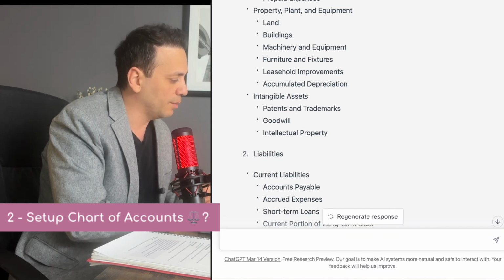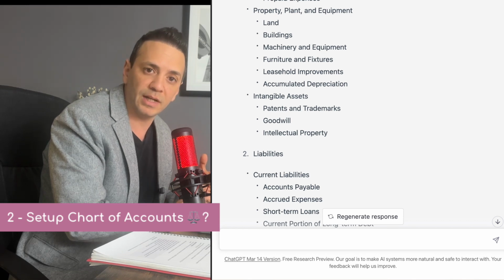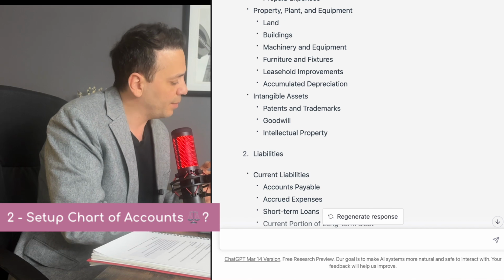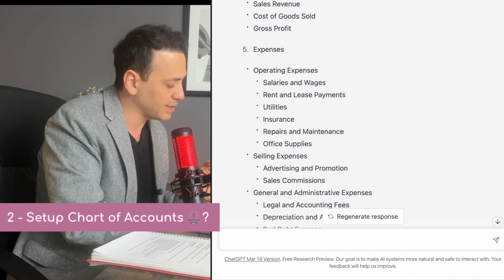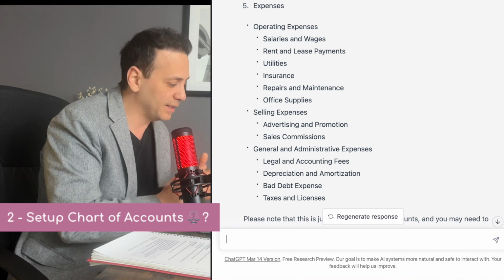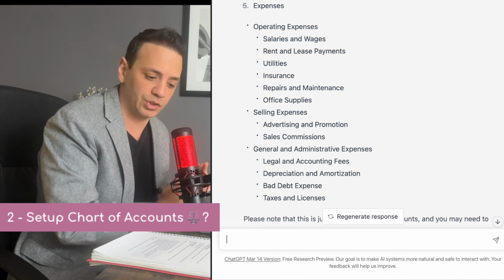And if you're looking for more guidance on setting up the chart of accounts, I made a video on that in the past. I'm going to go ahead and link it up right here. But this is pretty good for a chart of accounts as a starting point. If you are out of your depth and you don't know exactly what to do, this is a good starting point for a chart of accounts.